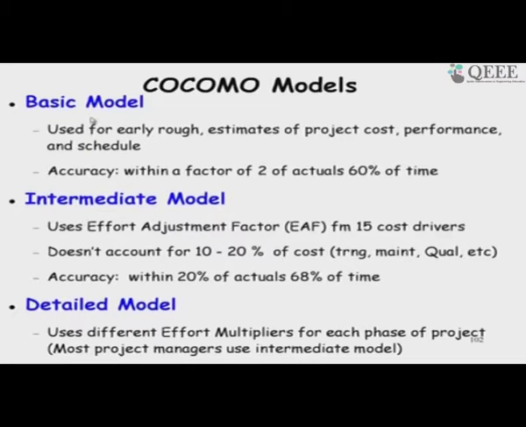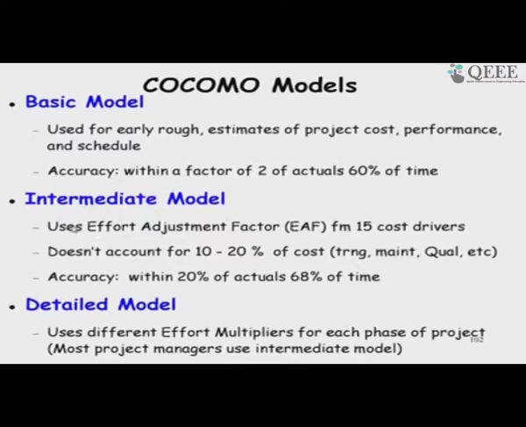One is the basic model which we saw, a simple expression where effort is given in terms of size, a scale factor and a multiplier. So, that is called the basic model and has been used in many projects. The basic model has an accuracy factor of 2. So, that may underestimate by 100% or may overestimate by 100%, 60% of the time, and other times it may even be worse.